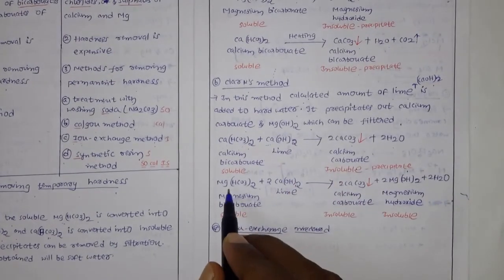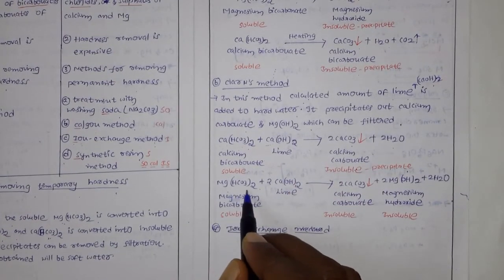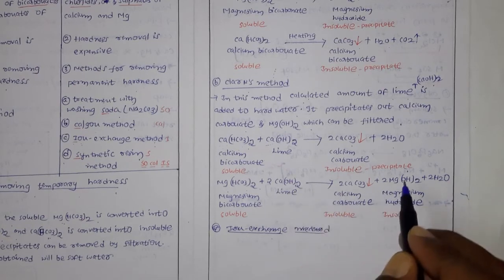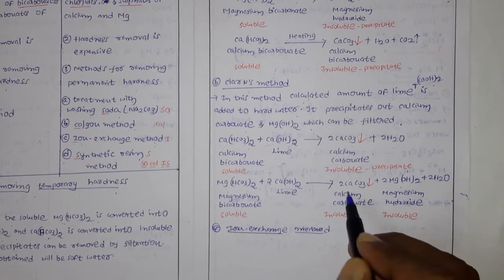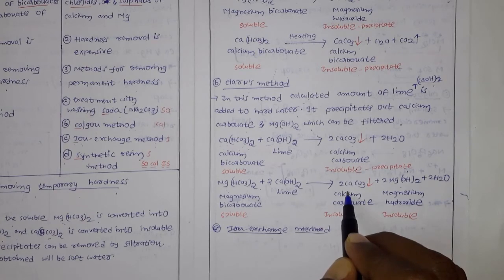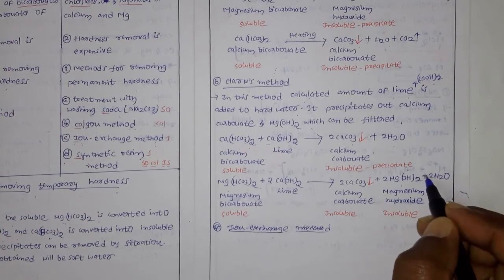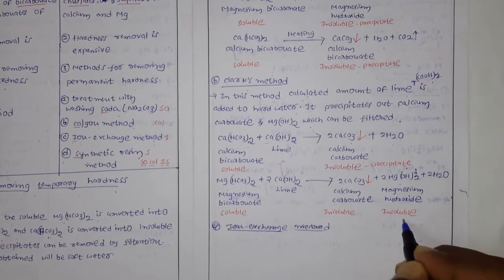And next, coming to the magnesium. Magnesium bicarbonate on reaction with calcium hydroxide converts to magnesium hydroxide and calcium carbonate. Here calcium carbonate is again a precipitate and magnesium hydroxide is also a precipitate.